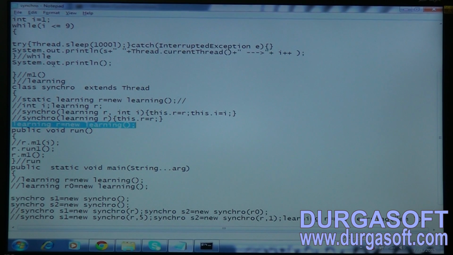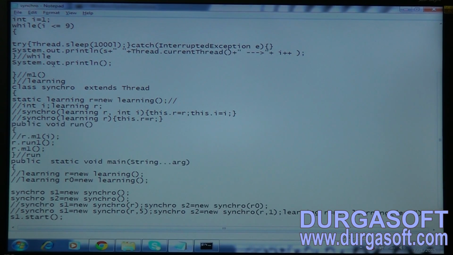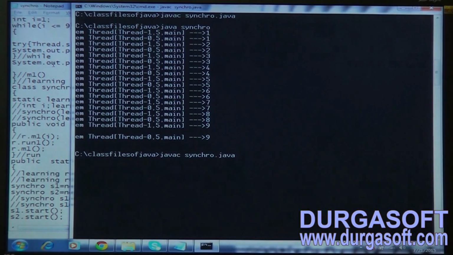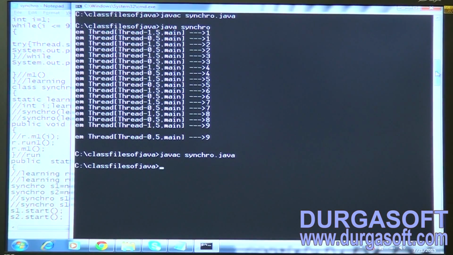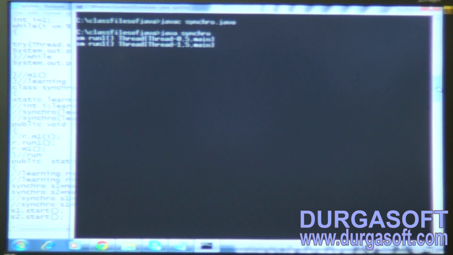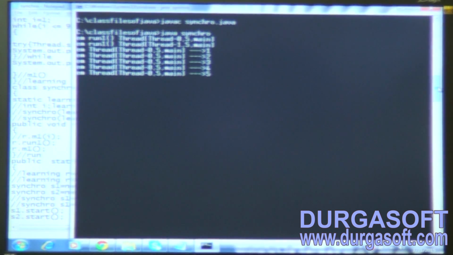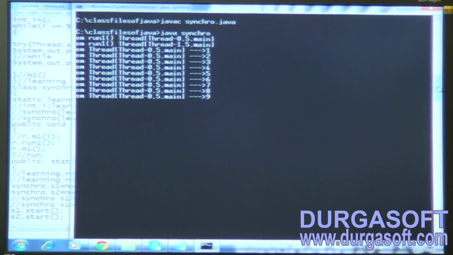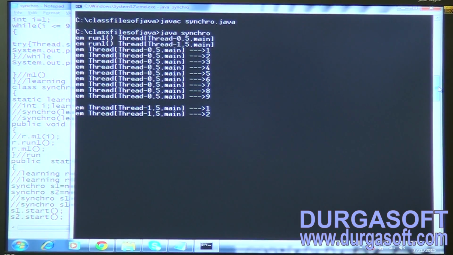So it should be the synchronized one. Or else I will take this as static; static also works, right? We have seen that. Now please compile this, because the source code has been changed. Now execute this. You can check it here, thread 1, thread 0, and later we have a regular output. Why? Because in order to execute unsynchronized instance methods, a thread is not required to acquire the lock. That is a very important thing.